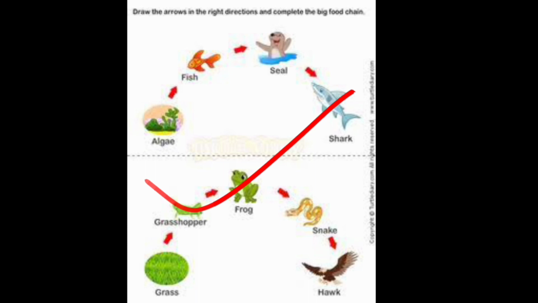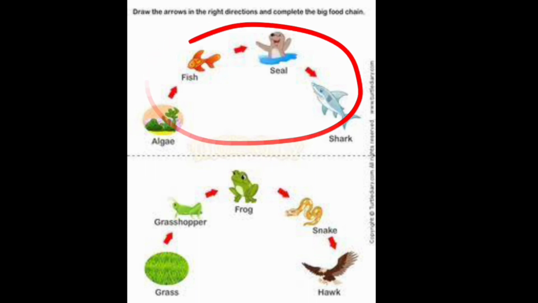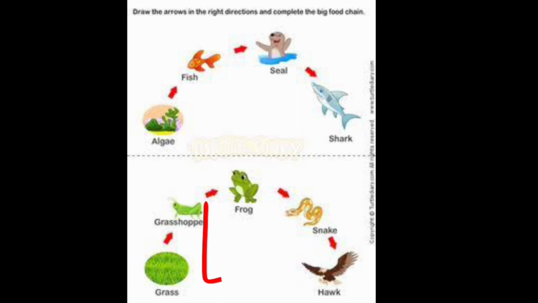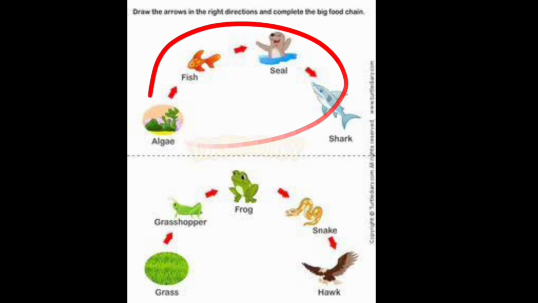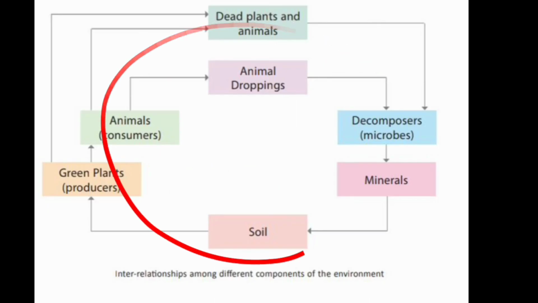Now coming to another example of the food chain, you can take this example also. This is an aquatic food chain and this is a terrestrial food chain. Terrestrial means land. Okay, these animals are found on land and these animals are found in water. Now we'll study the mineral cycle.